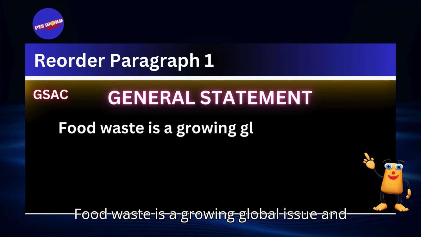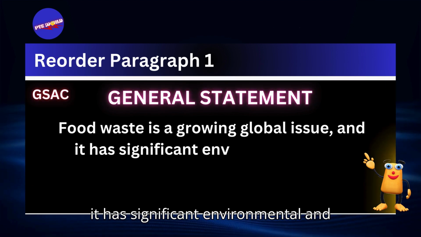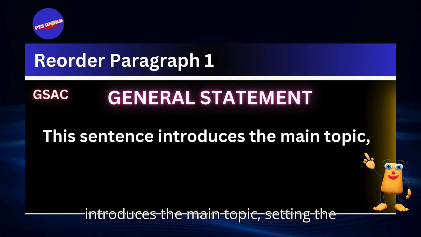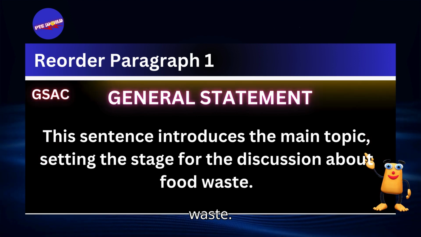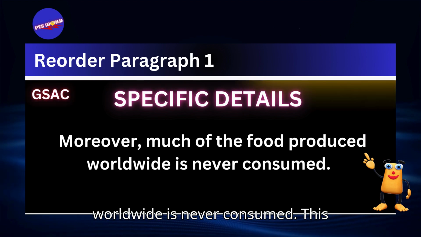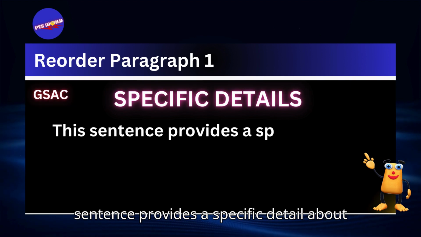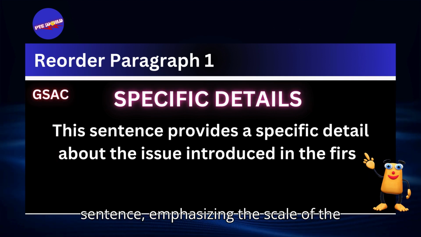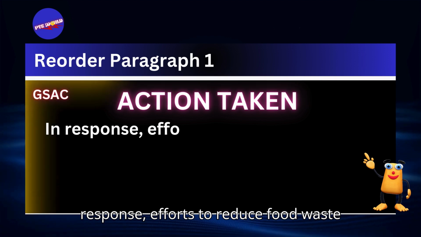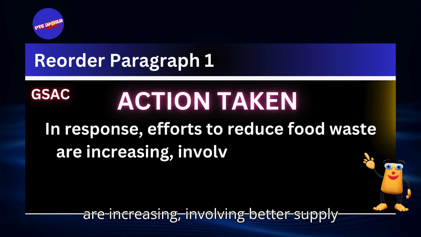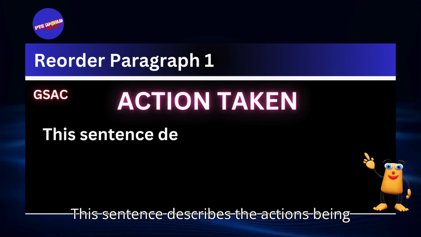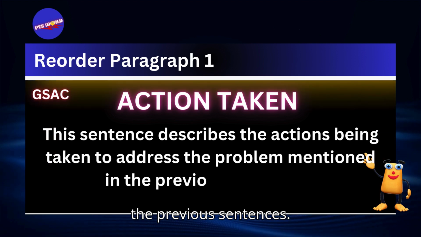General statement: Food waste is a growing global issue, and it has significant environmental and economic impacts. This sentence introduces the main topic, setting the stage for the discussion about food waste. Specific detail: Moreover, much of the food produced worldwide is never consumed. This sentence provides a specific detail about the issue introduced in the first sentence, emphasizing the scale of the problem. Action taken: In response, efforts to reduce food waste are increasing, involving better supply chain management and consumer education. This sentence describes the actions being taken to address the problem mentioned in the previous sentences.